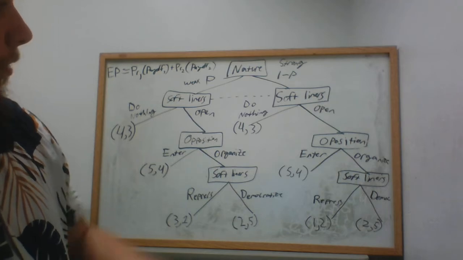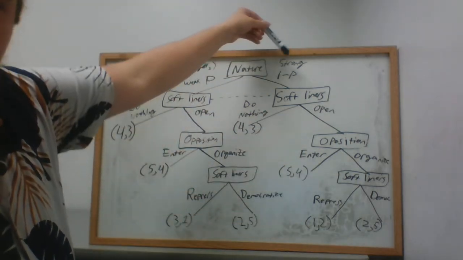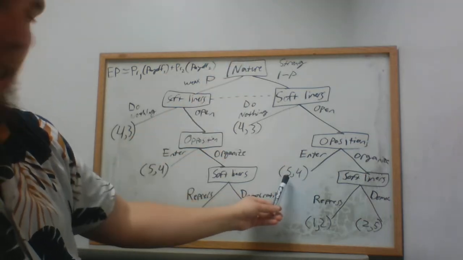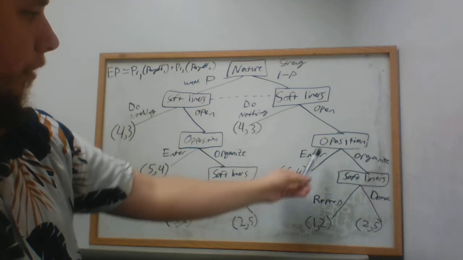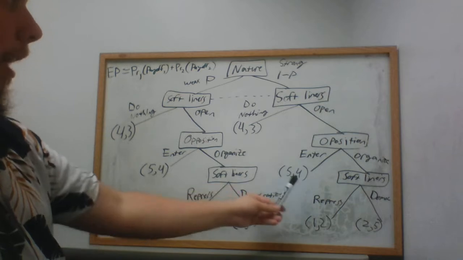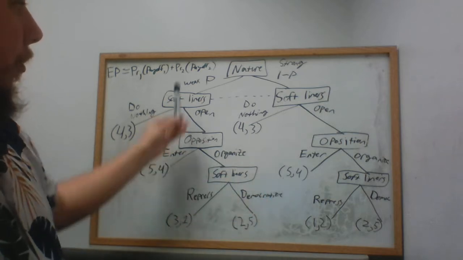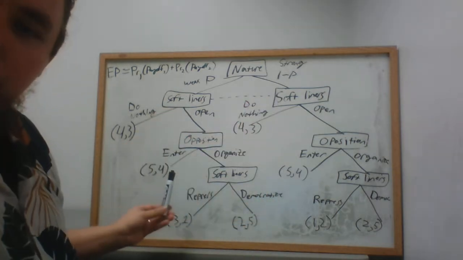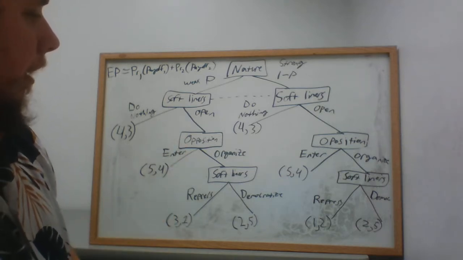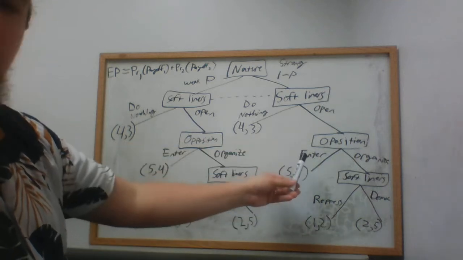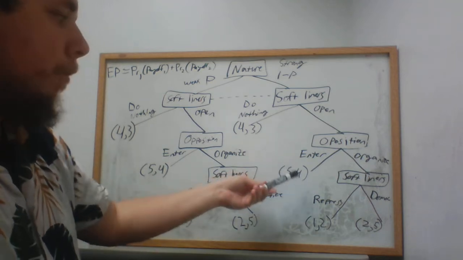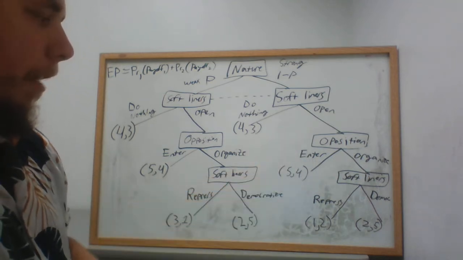So if the opposition chooses to enter under a game where the opposition is strong, player 1, the softliners, get 5 points. Player 2, the opposition, gets 4 points. It's the same payoffs for both games. Doesn't matter whether the opposition is weak or strong, the payoffs are the same for this game. And if the opposition chooses to agree to these reforms, the softliners don't have to do anything. They don't need to move again, so the game ends there.